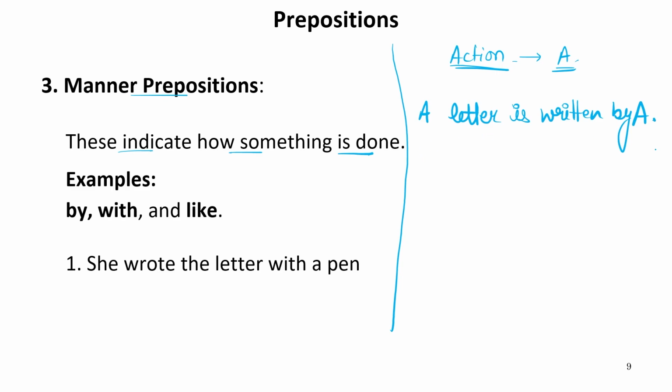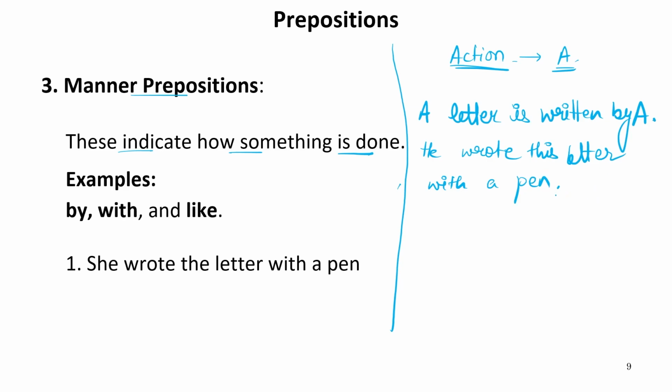So a letter is written by A. He wrote this letter with a pen. Now, if I say with a pen, that's okay.